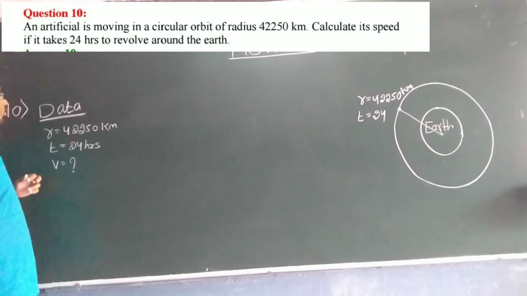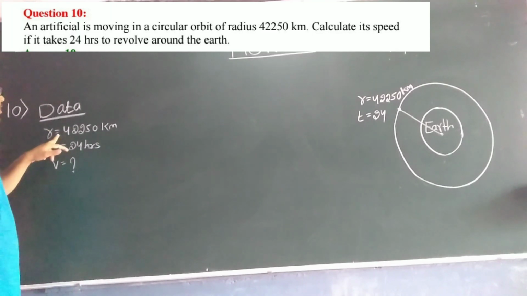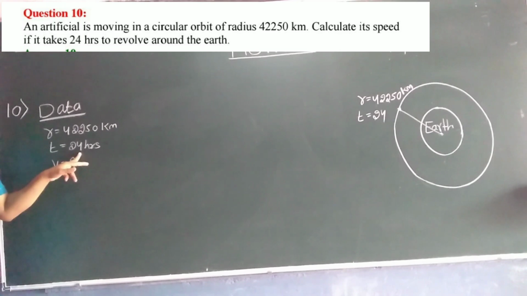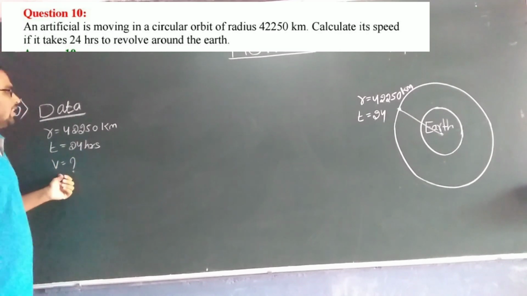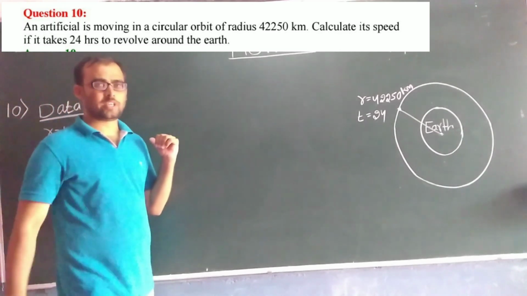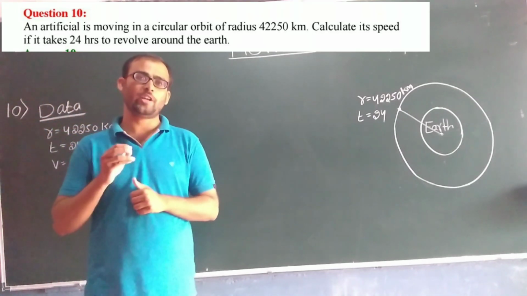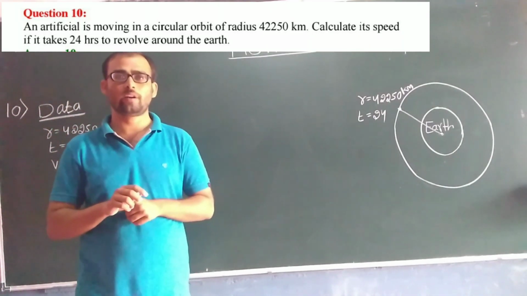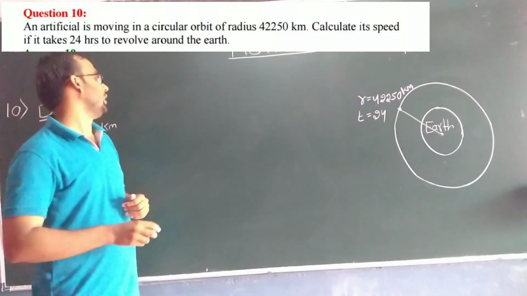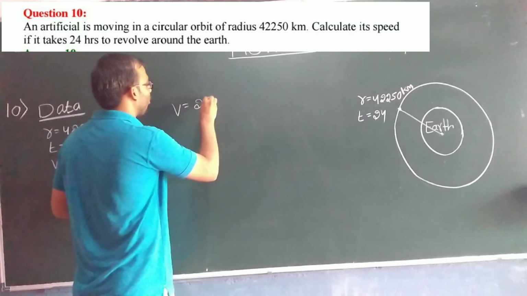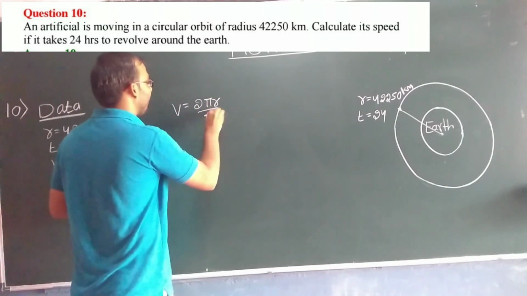So look here students, what have they given? They have given the radius as 42,250 kilometer and the time taken is 24 hours, and we need to find the speed. Speed is represented by v. So here we have a formula. Whenever any object is revolving in a circular path, the speed of the object can be calculated using the formula 2 pi r by t.